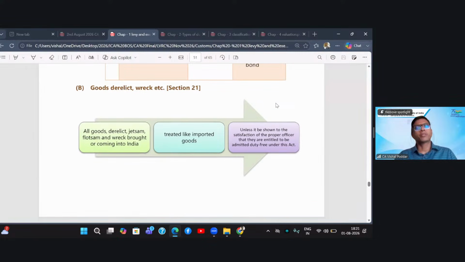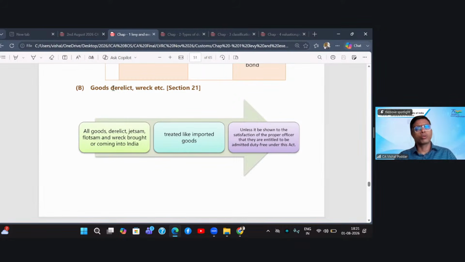Now we come to the second special scenario, which is goods derelict, wreck, jetsam, flotsam. Now, what are these goods? Interestingly, it may happen that nobody from outside has sent the goods, but still the goods have reached India. How? The goods were floating in the sea and you collected them. Or the goods with the tides have come to the seashore. Or there was a ship in the high sea and it found goods which were abandoned over there because some ship was sinking, or the goods had sunk, and this ship is bringing those goods.